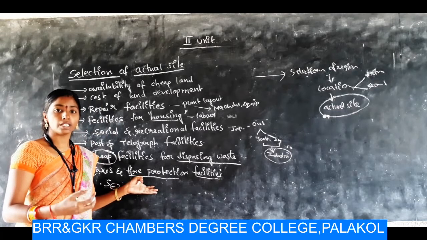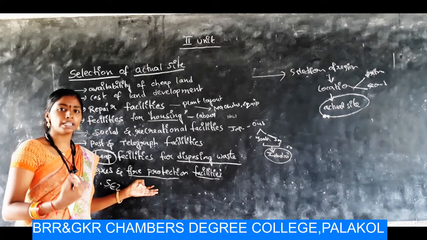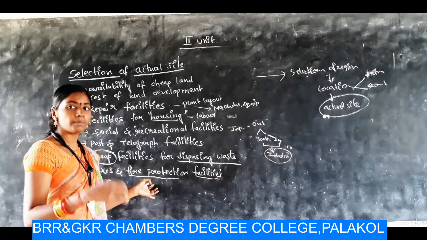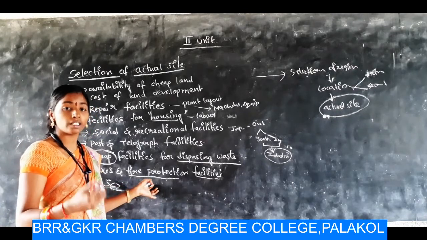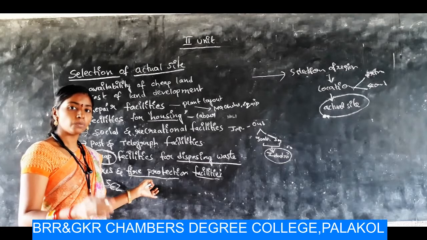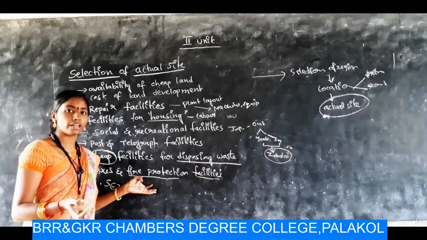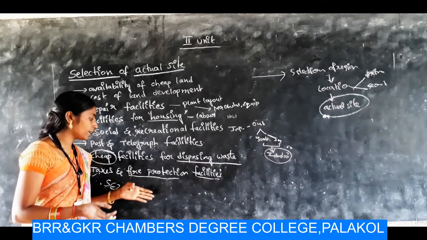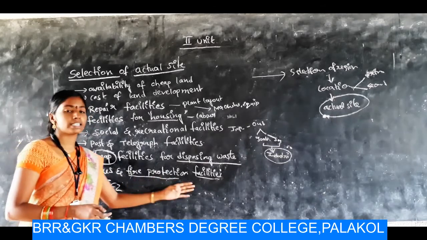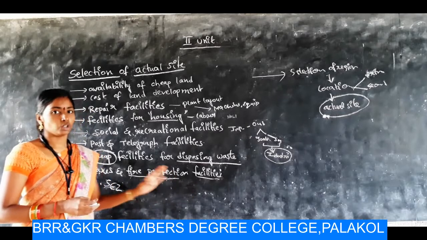You are utilizing machines, power and fuels, which may lead to some type of accidents. We cannot stop them completely, but we can avoid them by taking proper care. So taxes and fire protection facilities have to be taken care of by selecting the planned location.